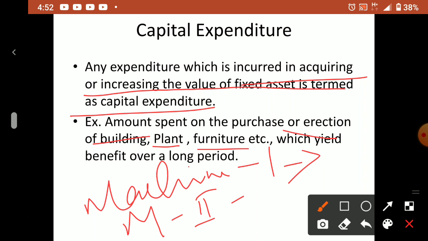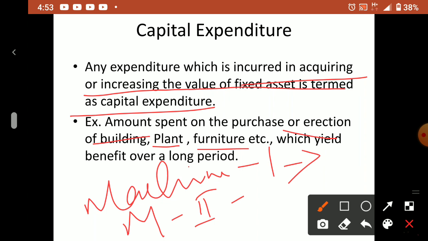You don't want to keep current assets for a long period, you want to convert them into cash immediately. But non-current assets are items you want to use for a long period of time.